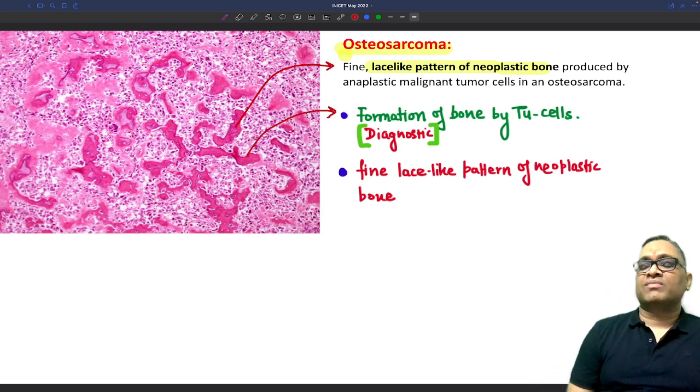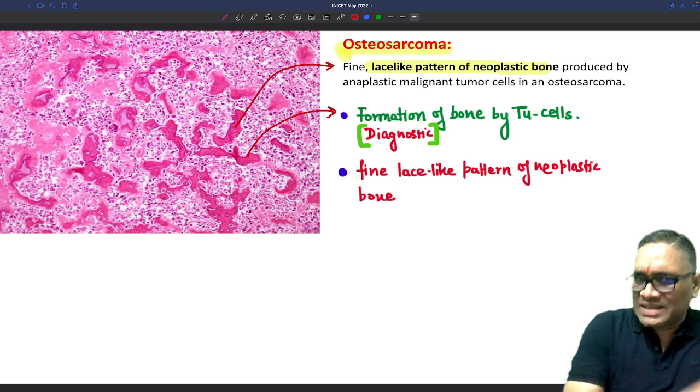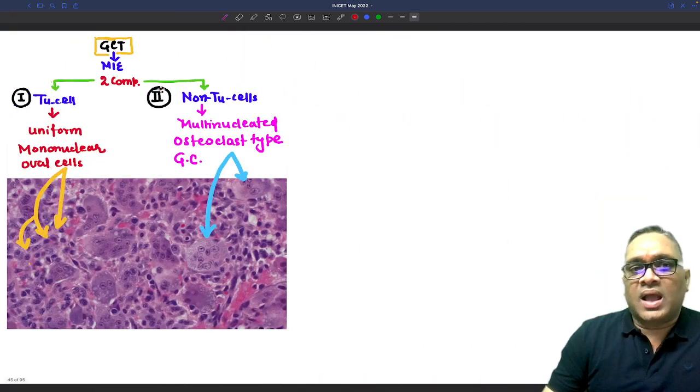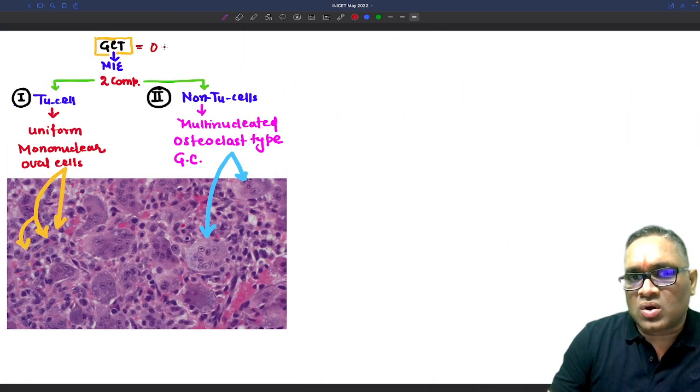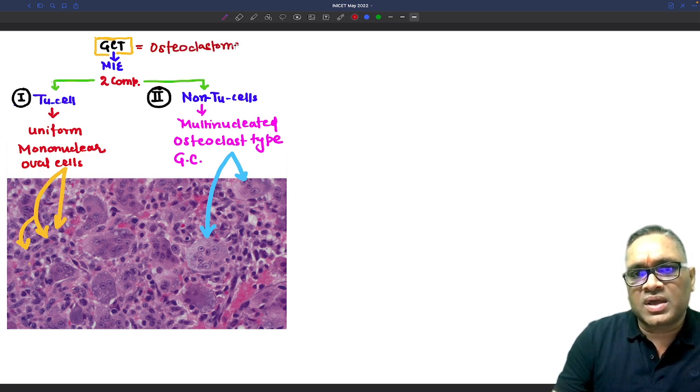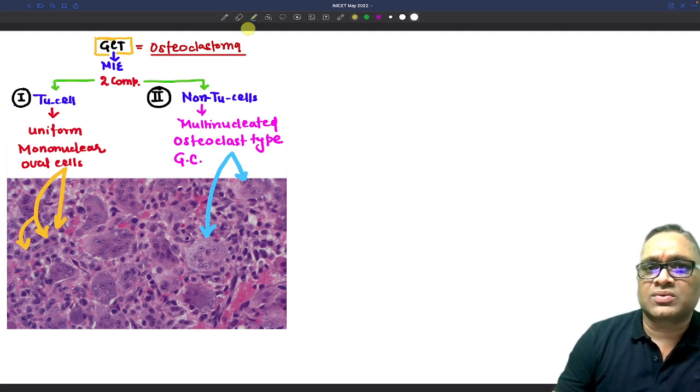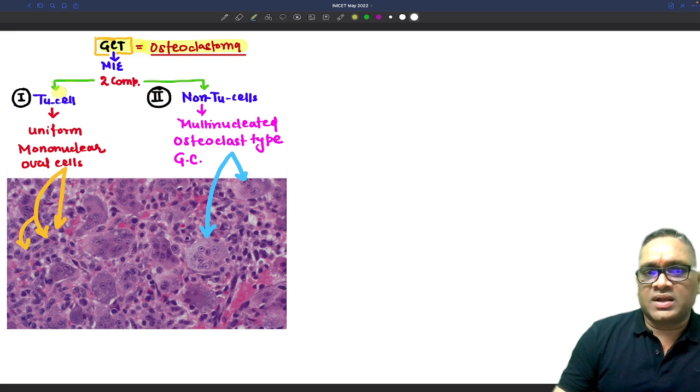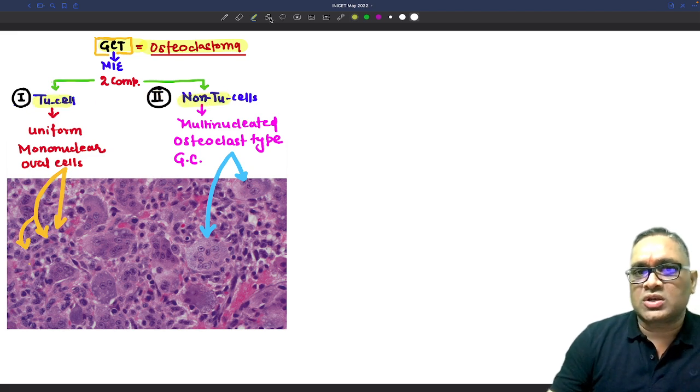So this is the formation of bone by mesenchymal tumor cells, and that is the diagnostic finding, right? And in giant cell tumor, which is also called osteoclastoma, if this was the option in your exam, again a very important question which examiners ask in exams. So osteoclastoma, what are the findings you are going to see? This is the same name, right? They will have two components, tumor cells and non-tumor cells.